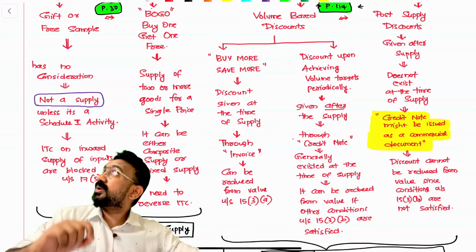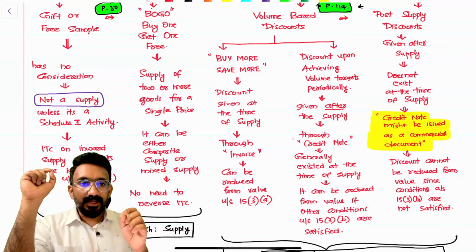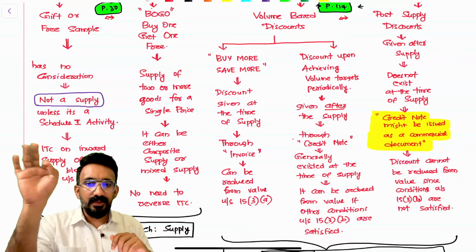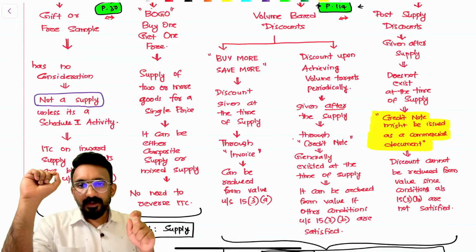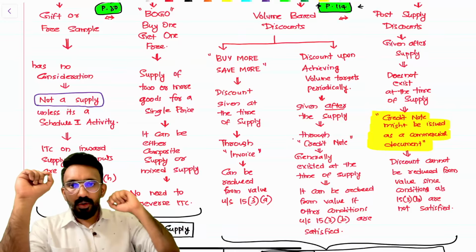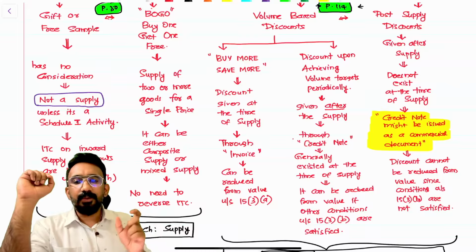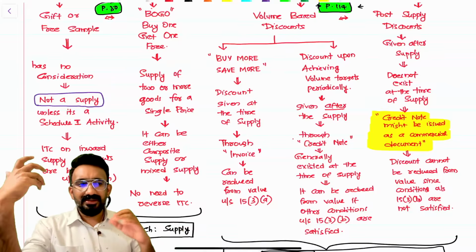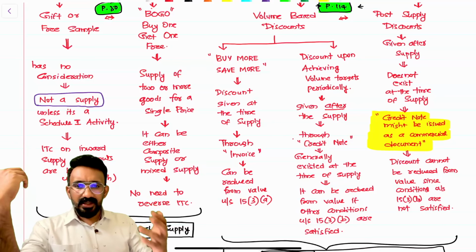in buy one get one free kind of schemes, it is not treated as if one item is given free and you have to correspondingly reverse the credits. Rather, buy one get one free kind of schemes are treated as supply of two items for a single price, supply of two or more goods for a single price. It can be either composite or mixed supply depending upon whether it is naturally bundled or not. One shirt, another shirt, not naturally bundled, so it will be a mixed supply. I will apply the highest rate that is applicable.